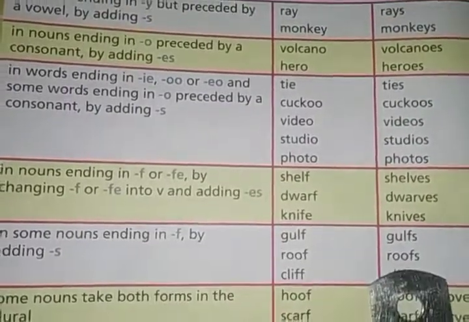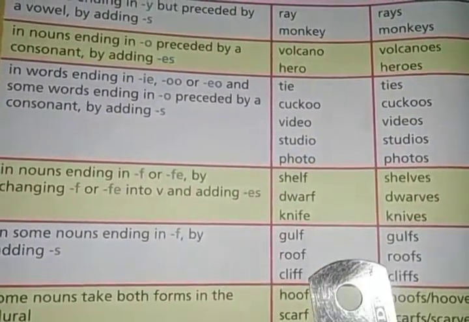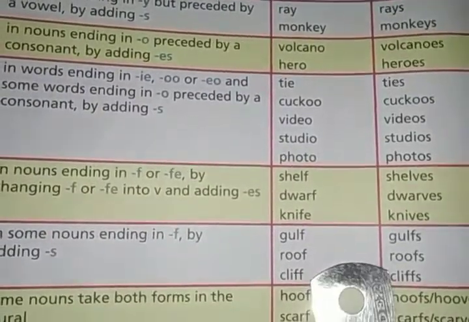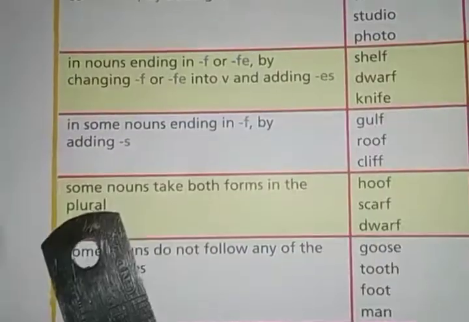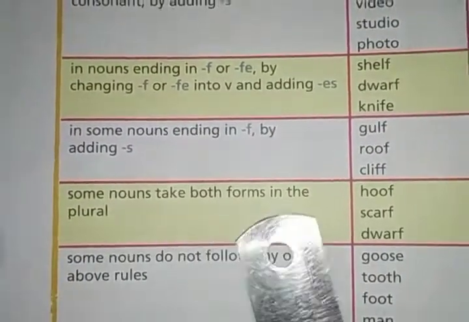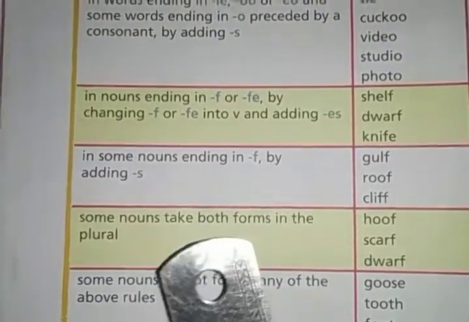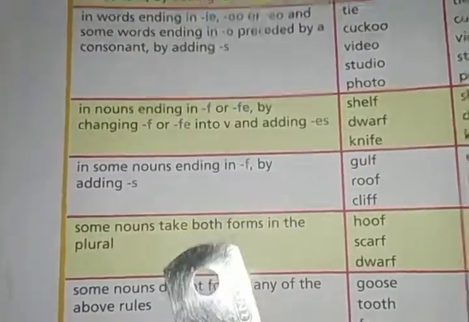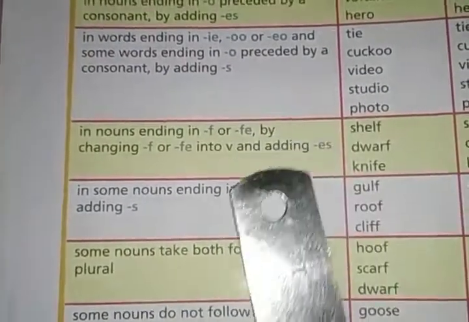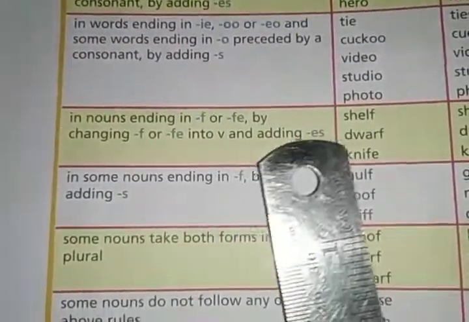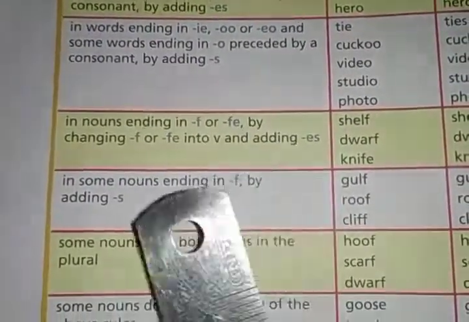Roof, roofs. Cliff, cliffs. Okay, these words are ending with f and you will have to just add s to write in the plural form. Some nouns take both forms in the plural. Okay, some nouns take both forms in the plural, means you can use both these rules. Both these rules can be followed to form the plural noun, and it will be correct.